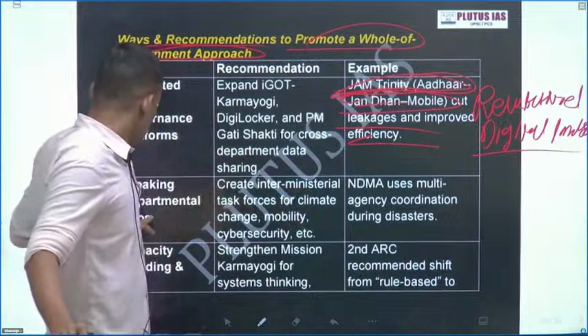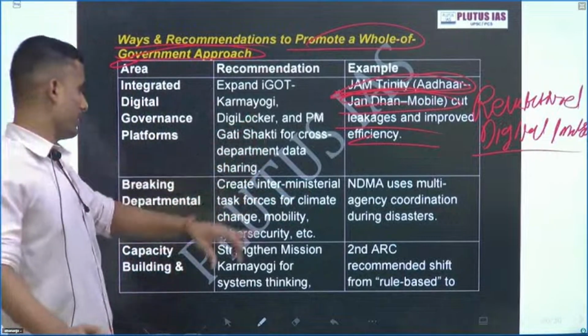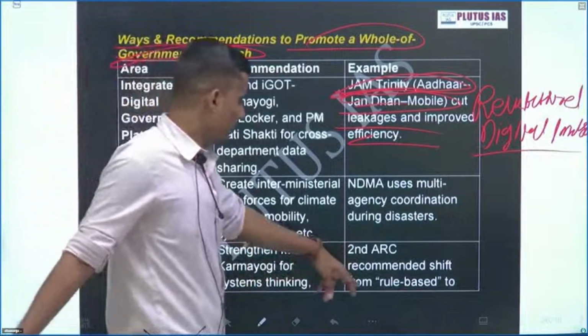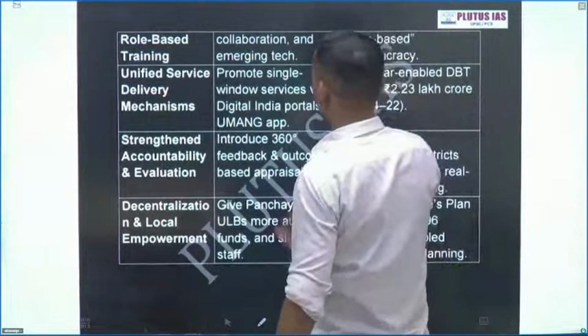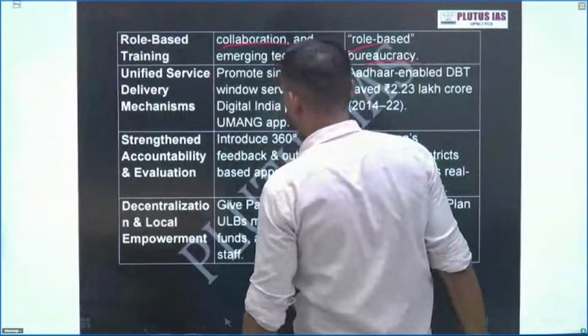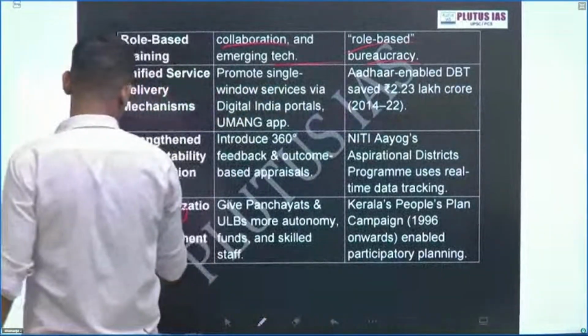Okay, now see the breaking of departmental silos. This is one of the Second ARC and NDMA guidelines: capacity building and a rule-based order. These are the recommendations; you can go through this PDF. Rule-based order, bureaucracy, then a unified service delivery mechanism, strengthening accountability, evolution, decentralization, and local empowerment.